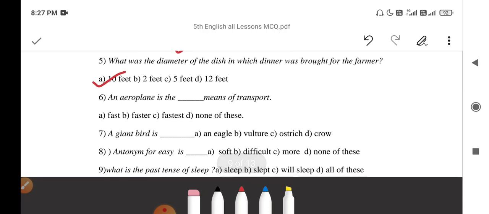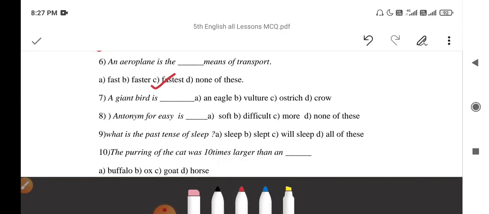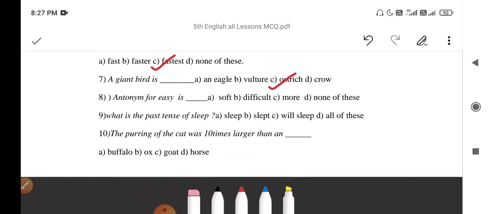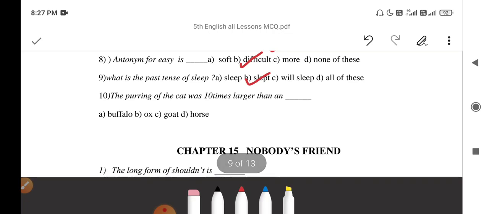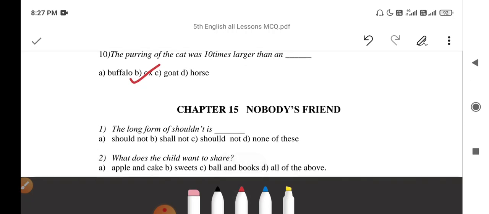An aeroplane is the dash means of transport. An aeroplane is the fastest means of transport. A giant bird is ostrich. Antonym for easy is difficult. What is the past tense of sleep? Slept. The purring of the cat was 10 times louder than an ox. So the next chapter, Nobody's Friend.